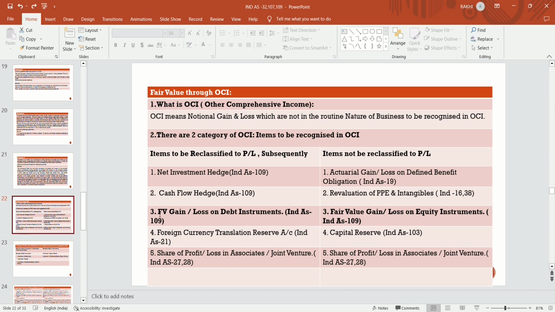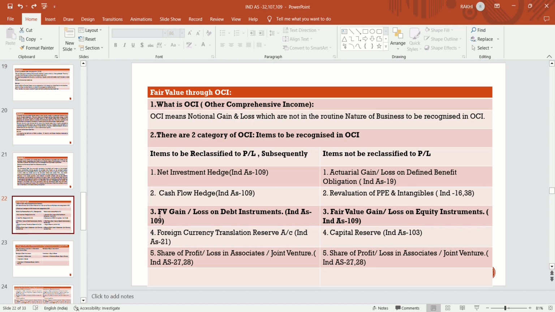Firstly, items to be reclassified to profit and loss account subsequently, like net investment hedge, cash flow hedge, fair value gain or loss on debt instruments, foreign currency translation reserve accounts, and share of profit and loss in associates and joint ventures.